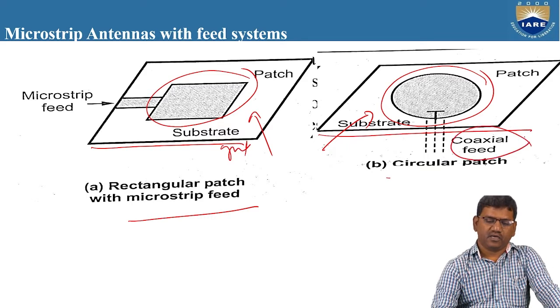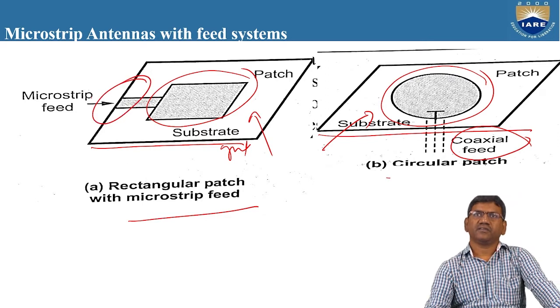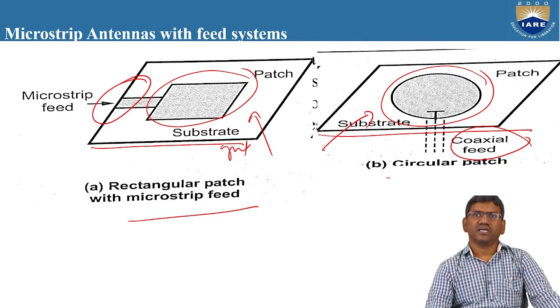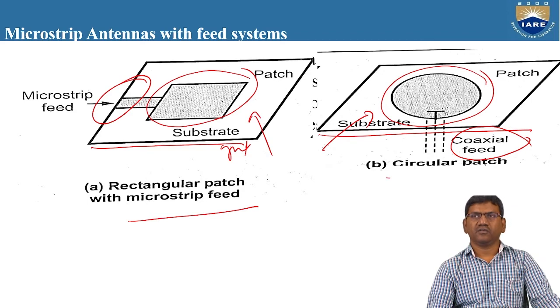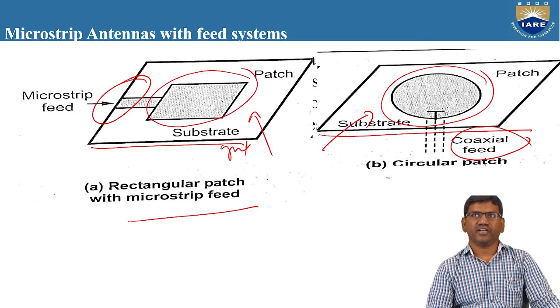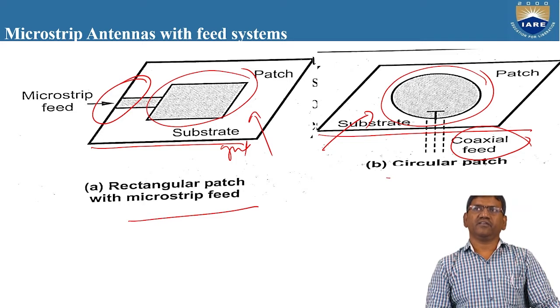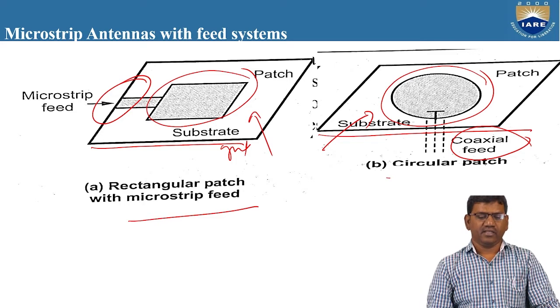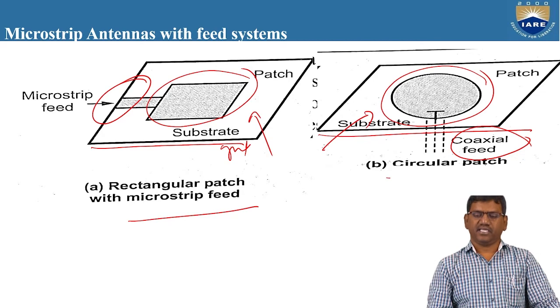And the feeding is common here. You can observe here the feeding for the rectangular patch is common with respect to the circular patch also. So we are going to use a coaxial cable for feeding, for this type of circular patch antenna. It may be of a rectangular patch antenna.